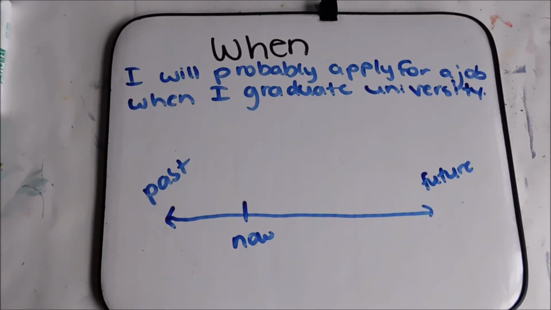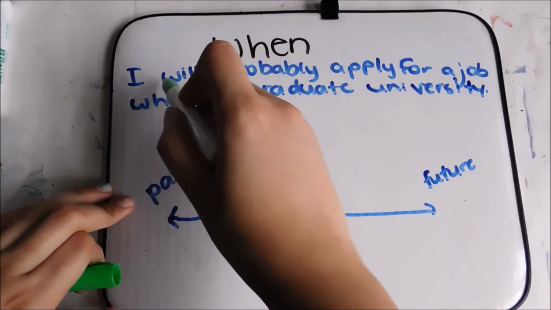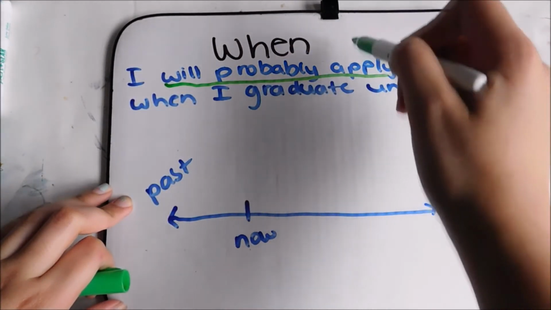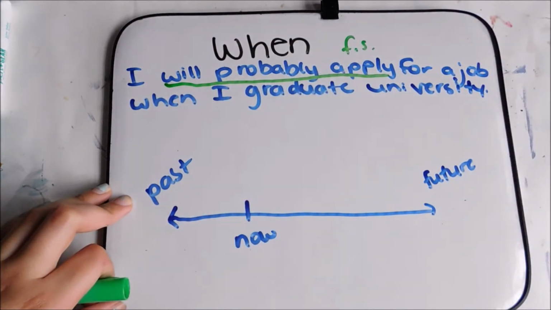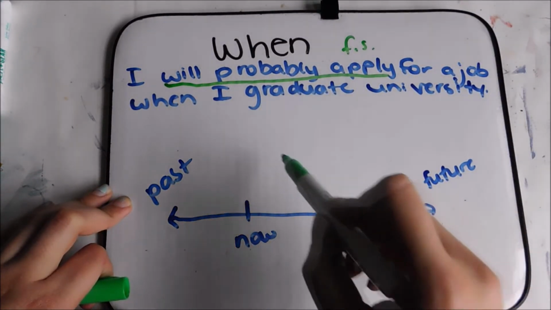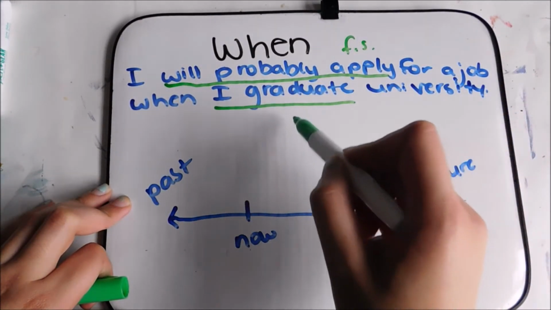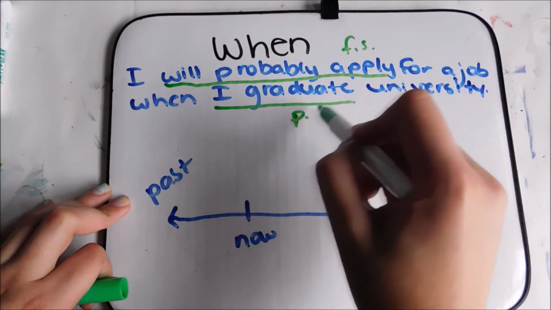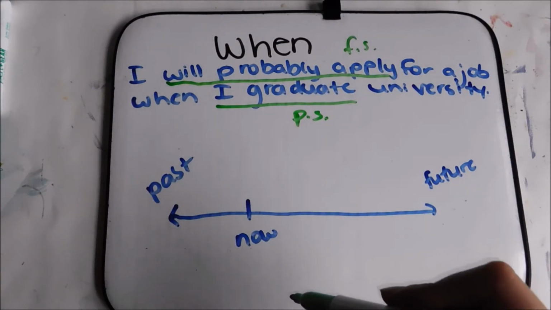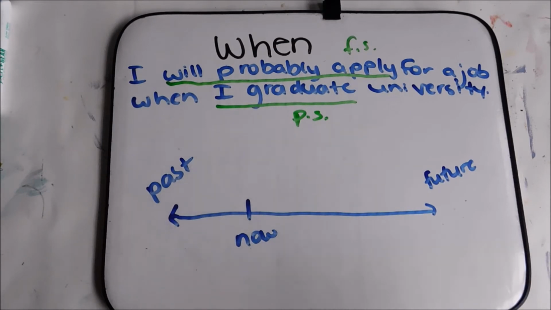Another example with when is: I will probably apply for a job when I graduate university. Here we have will probably apply in the future simple, and I graduate is in present simple. Maybe right now I'm studying university, but eventually in the future I have to graduate. I have to finish.